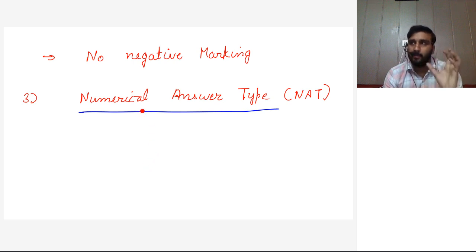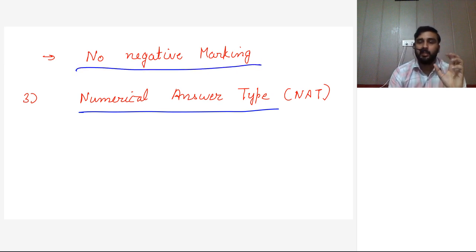But one positive thing is there will be no negative marking for these types of questions. Multiple select questions, there will be no negative marking, like numerical answer type.